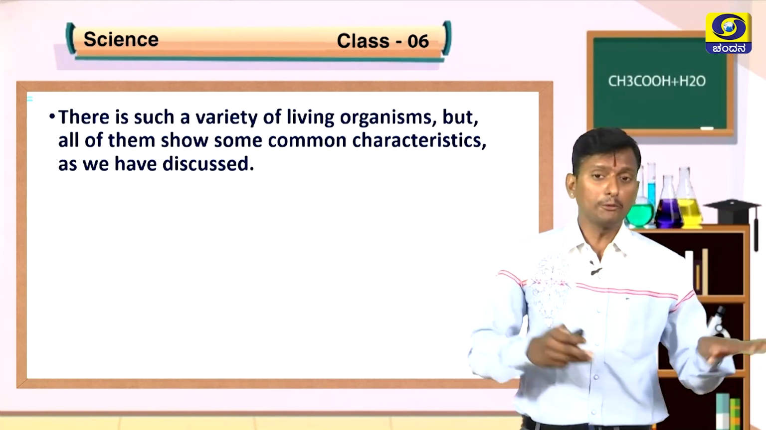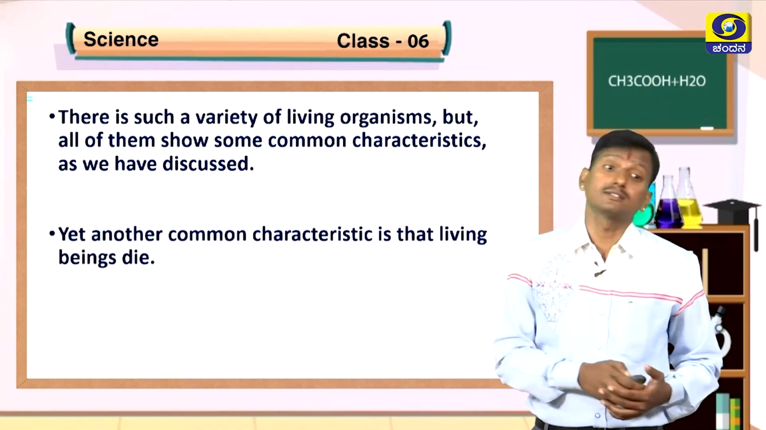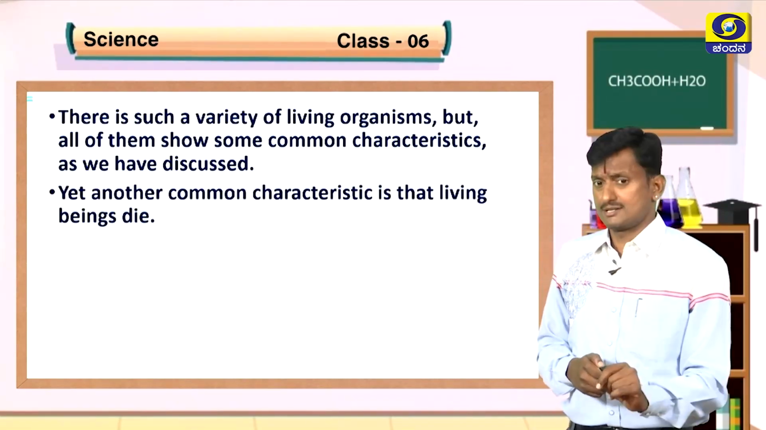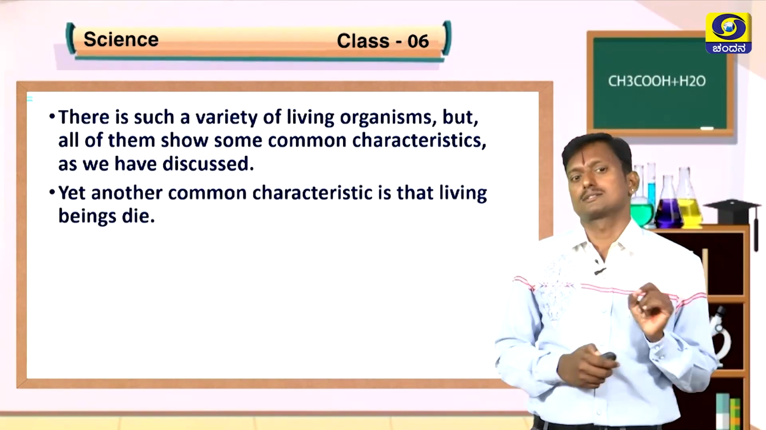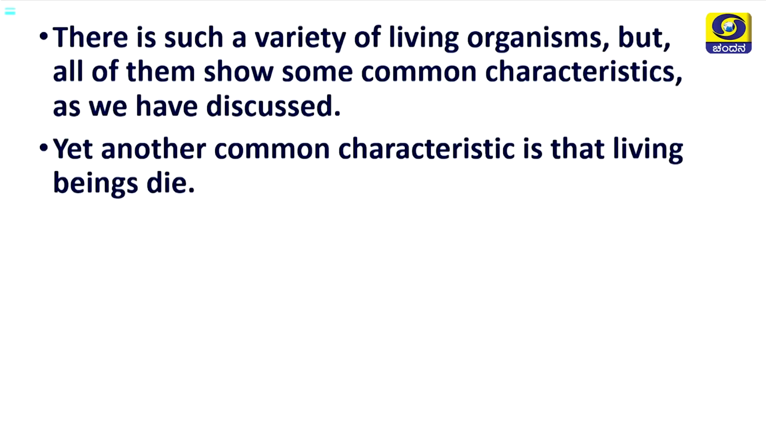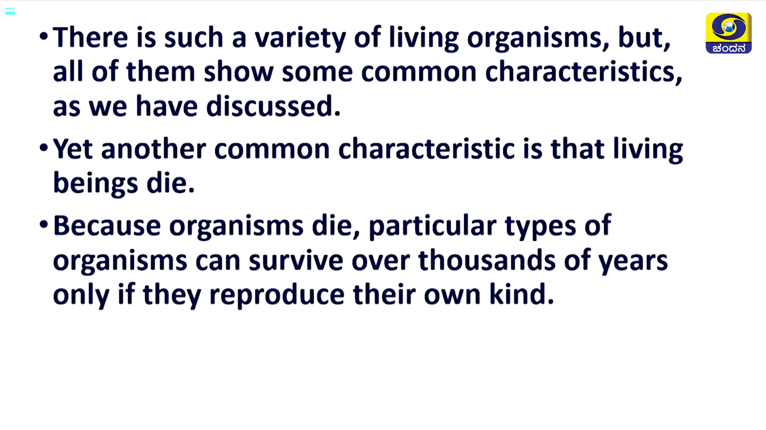Next, students, we discussed a lot of things, the characteristics of living and non-living things. Now we are able to distinguish between living and non-living things. But one thing to keep in mind is that living things will die after some time. A particular type of organism can survive over thousands of years only if it reproduces its own kind. This is one of the main characteristics: living things also die after some time.